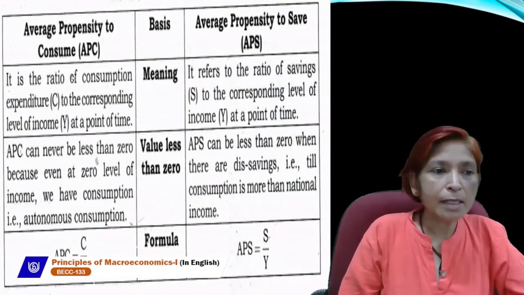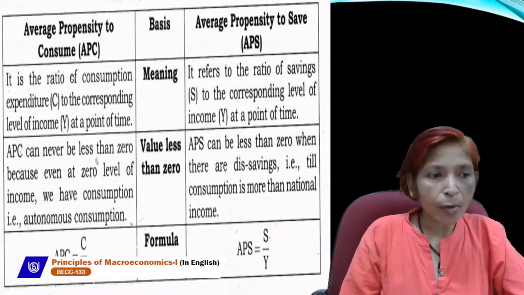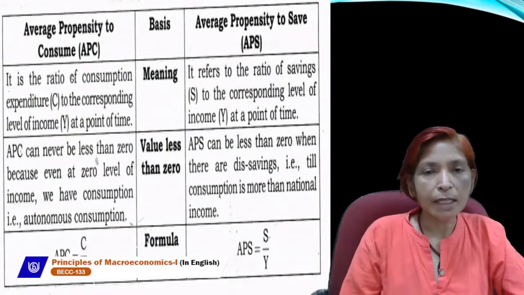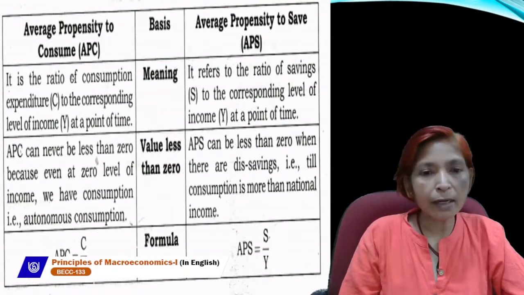So APC is the ratio of consumption expenditure to the corresponding level of income at a point of time, and APS refers to the ratio of saving to the corresponding level of income at a particular point of time.